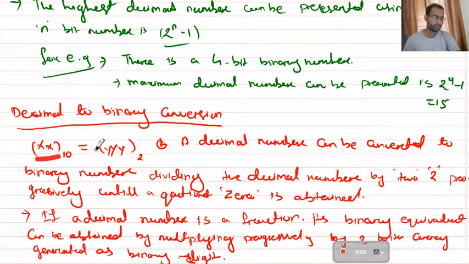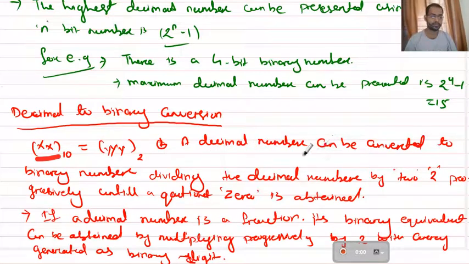We do not know how many digits it will take to represent one decimal number in binary. It may take one digit, or 2 digits or 3 digits. How many bits it will take, we do not know. So for that we have a process. What is the process?